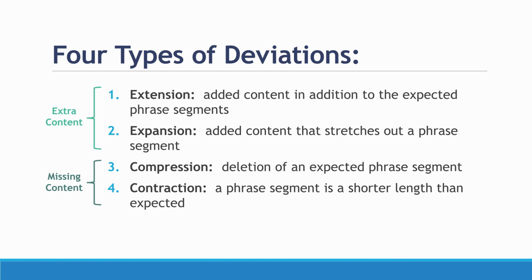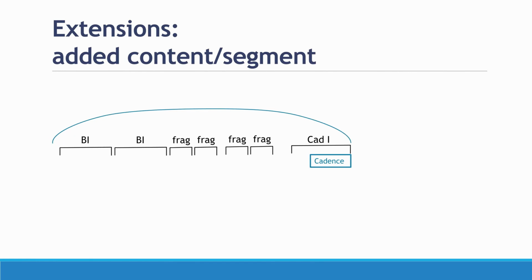So a segment looks longer than what it should be. On the other side, for missing content, we have a compression, which is the deletion of an expected phrase segment. And we have contraction, which is the idea that a phrase segment is shorter in length than what we expect. It's essentially squished. So we're going to take a look at a few diagrams that map these out a little more clearly. First, let's take a look at extensions.